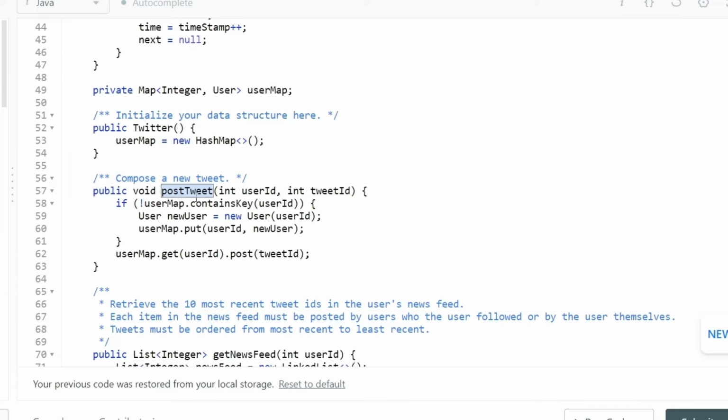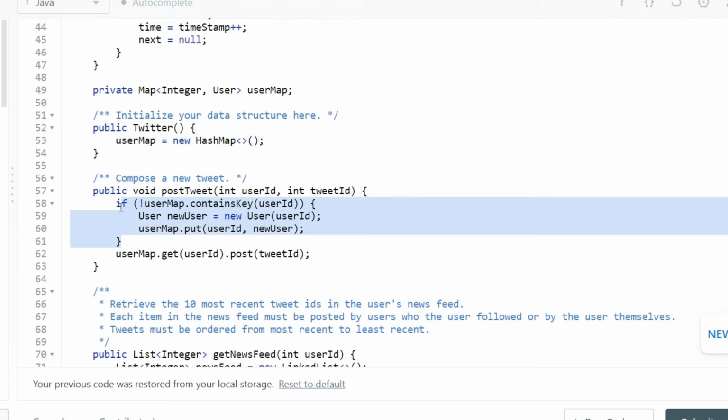So first method is post tweet method, where we simply have a user ID and we simply have a tweet ID. So first thing we are doing is we are going to check that if in our user map, do we have this user ID as part of one of the users that we have created. If we don't have it, then we are first going to create a new user. After creating a new user, we are going to put that value inside the user hash map that we have created.